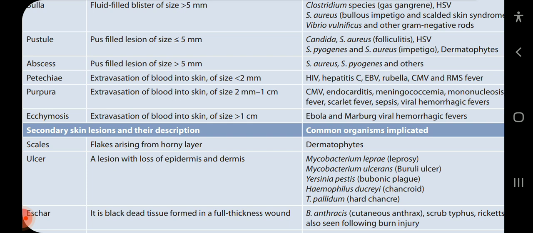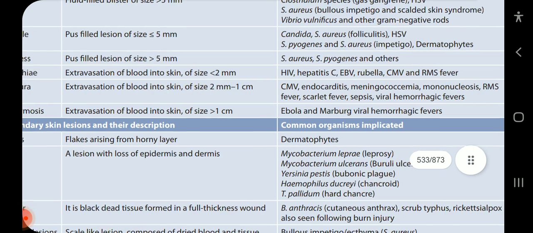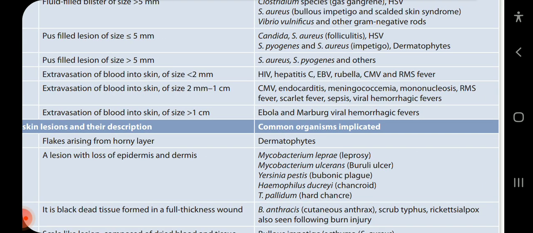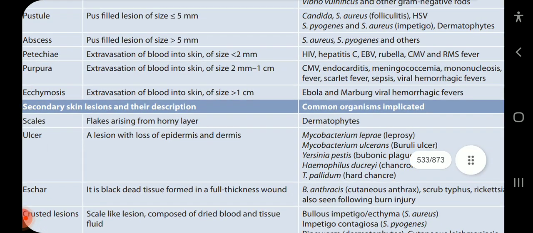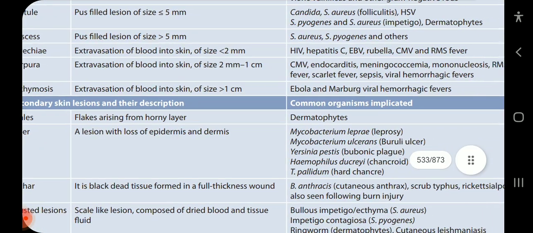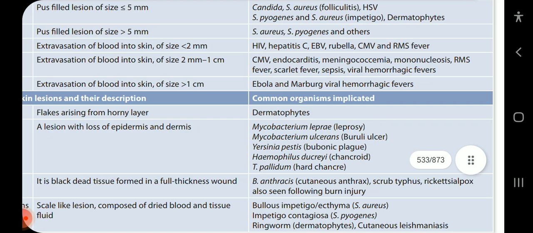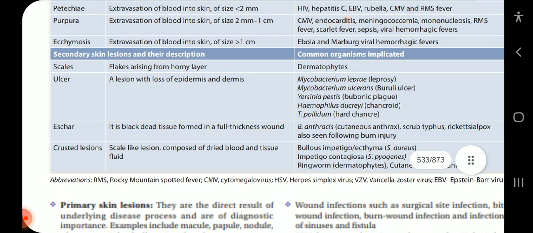Petechiae: extravasation of blood into skin of size less than 2 mm, seen in HIV, hepatitis C, EBV, rubella, CMV, or RMS fever. Purpura: extravasation of blood into skin of size 2 mm to 1 cm, seen in CMV, endocarditis, meningococcemia, mononucleosis, RMS fever, scarlet fever, sepsis, viral hemorrhagic fevers. Ecchymosis: extravasation of blood into skin of size more than 1 cm, seen in Ebola and Marburg viral hemorrhagic fevers.